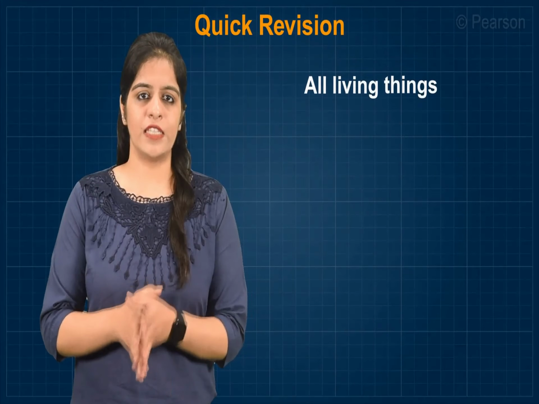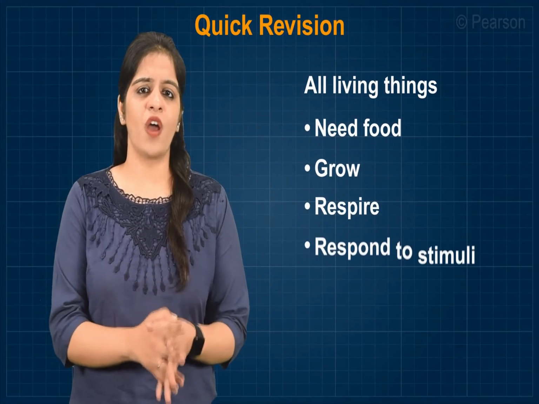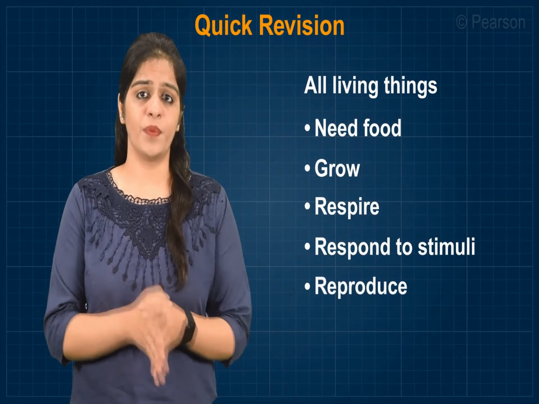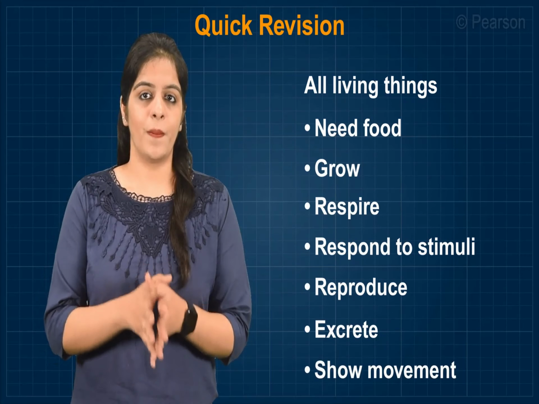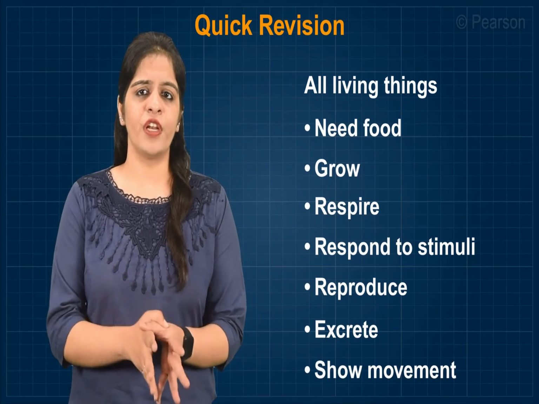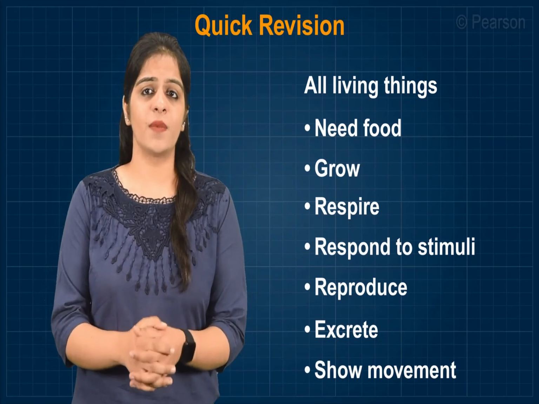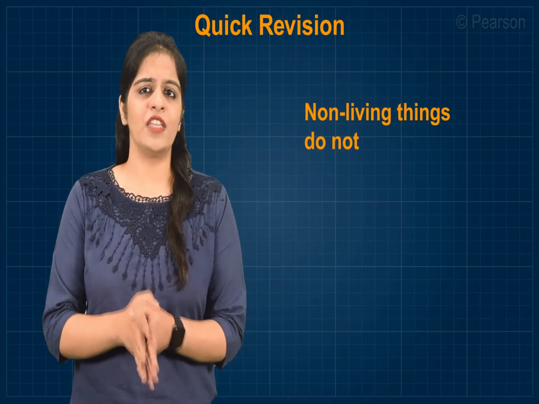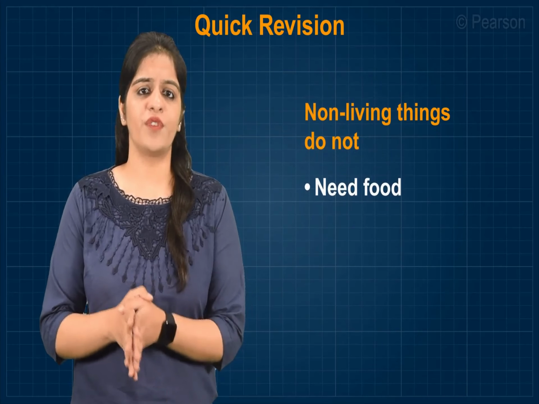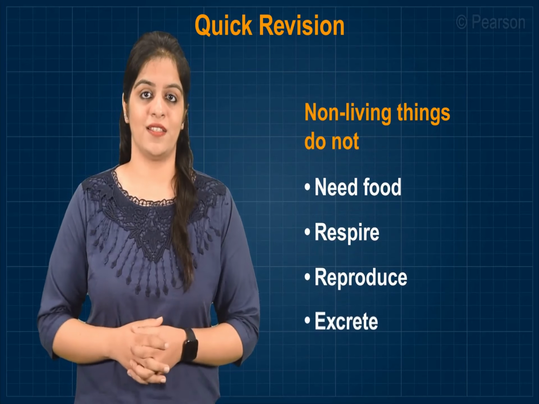All living things need food, they grow, respire and respond to stimuli. They also reproduce, excrete and show movement. Plants and animals have different ways of exhibiting these traits, but both exhibit all these traits. Non-living things mostly do not need food, they do not respire, they do not reproduce, and they do not excrete.